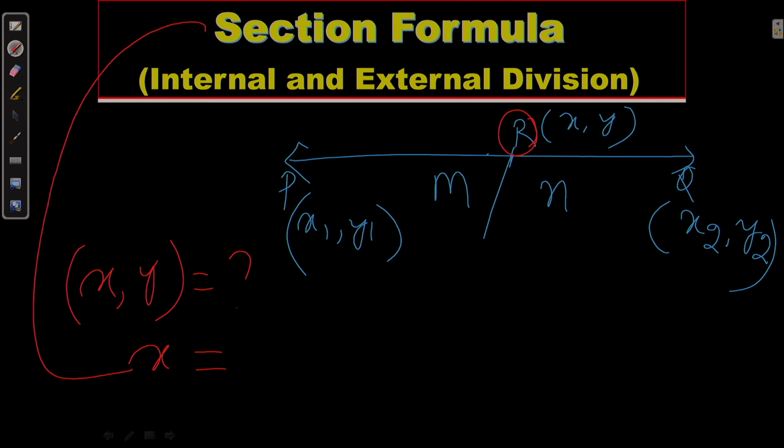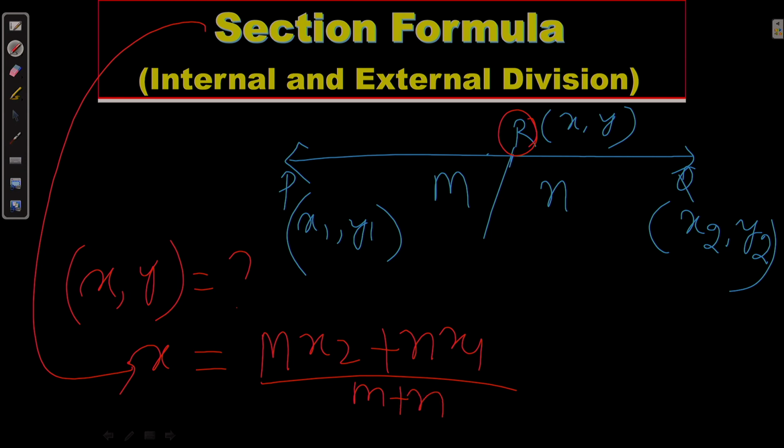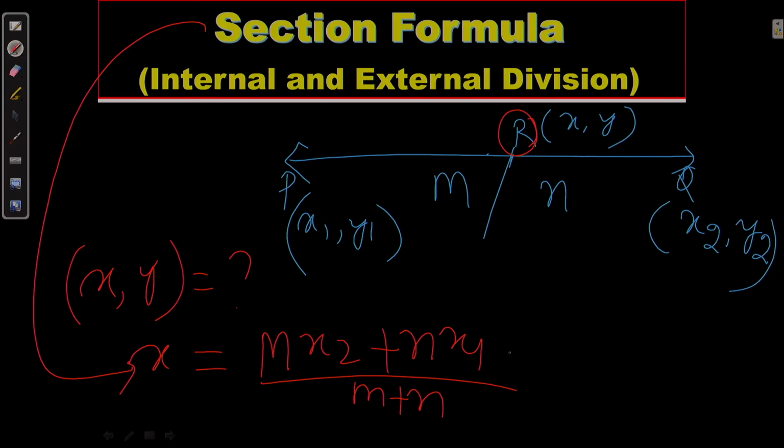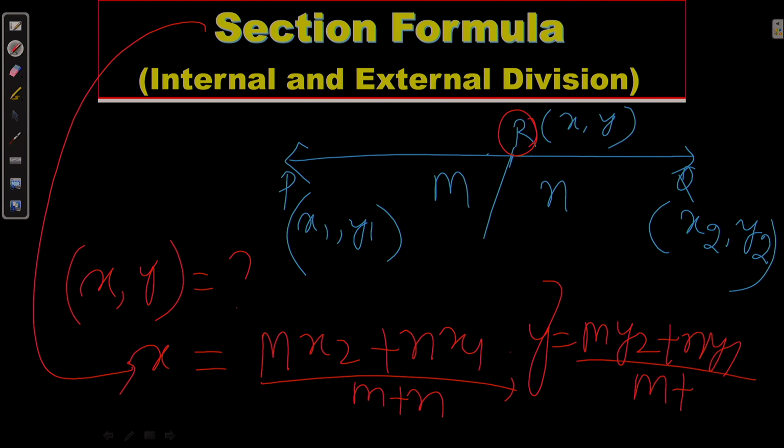As per the section formula, the x coordinate will be m x2 plus n x1 divided by m plus n. This is the component of x. When talking about y, y will be m y2 plus n y1 divided by m plus n.